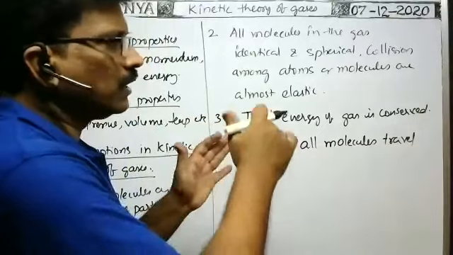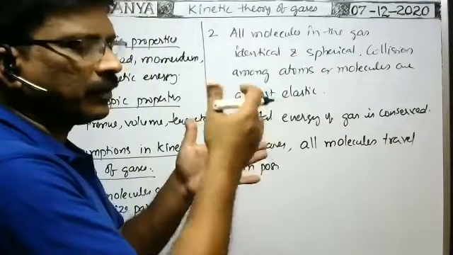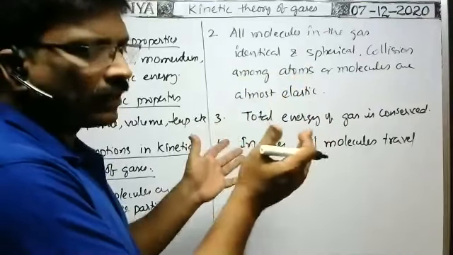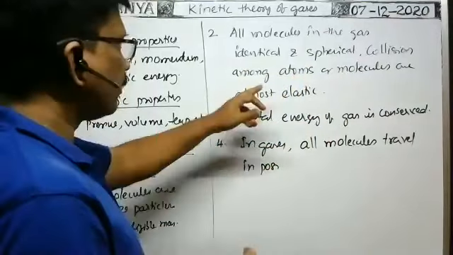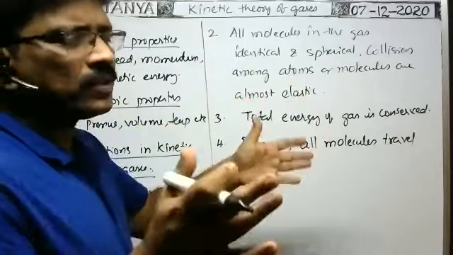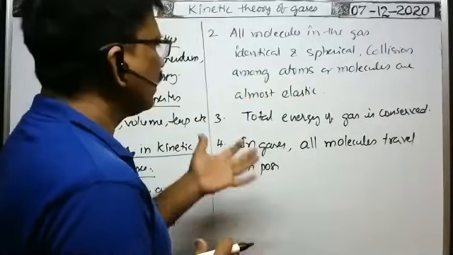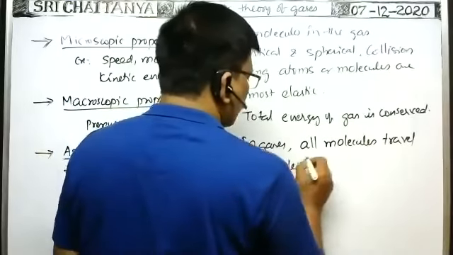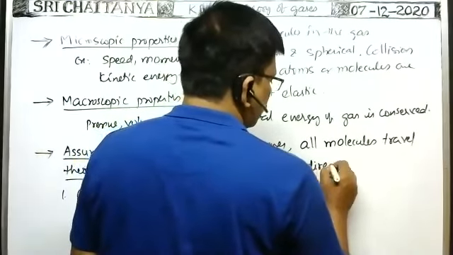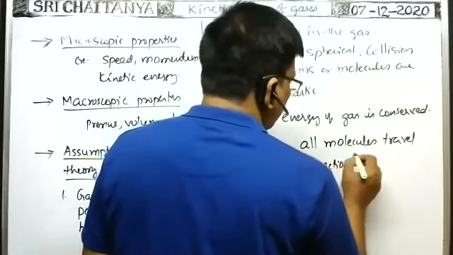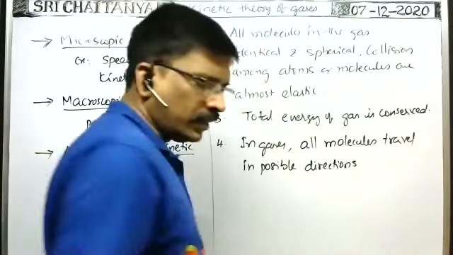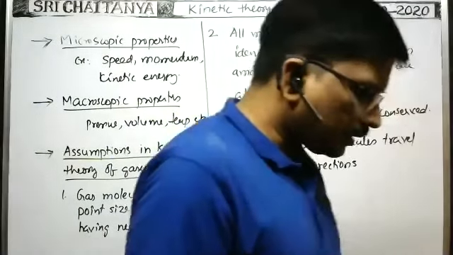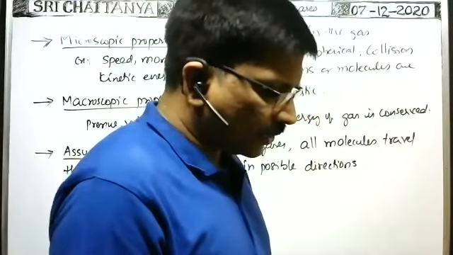Whenever the molecule makes collision with another molecule or atom in their path, immediately deflection takes place. Because the type of collision is elastic, they rebound in different directions. That's why in gases, all molecules travel in all possible directions.